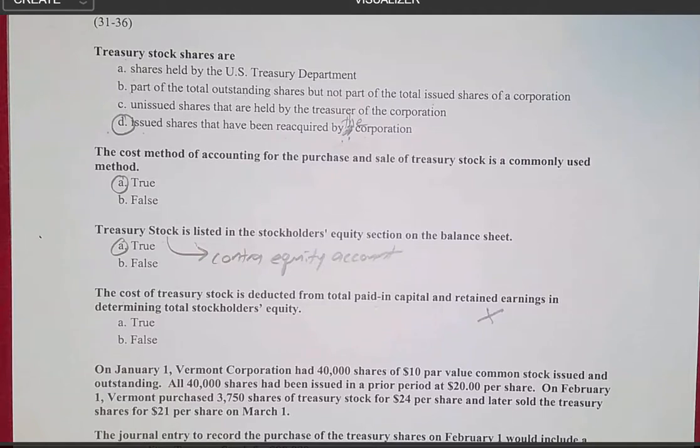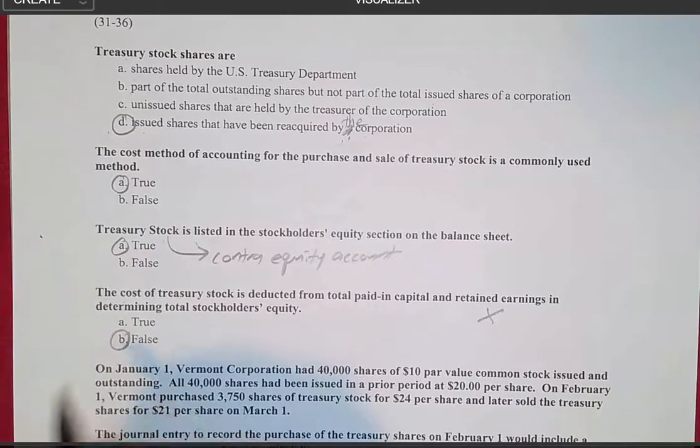But our retained earnings comes initially from the income statement and then flows into the statement of retained earnings and then ultimately into the balance sheet. But that has nothing to do with owner investment. So this is going to be a false statement.